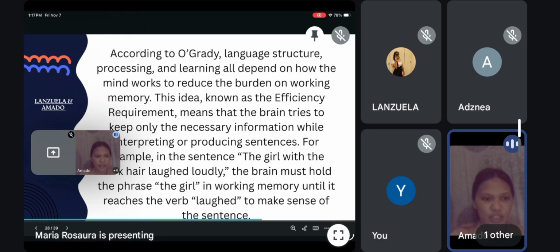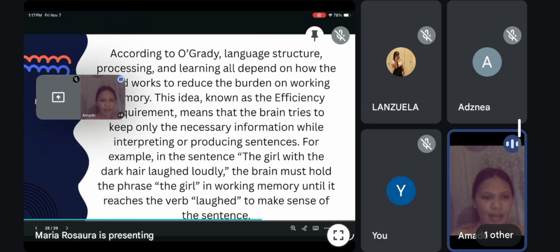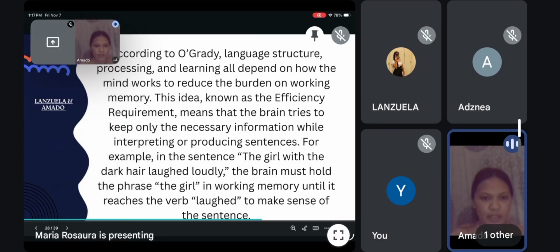According to O'Grady, language structure, processing, and learning all depend on how the mind works to reduce the burden on working memory. This idea, known as the efficiency requirement, means that the brain tries to keep only the necessary information while interpreting or producing a sentence. For example, in the sentence "The girl with the dark hair laughed loudly," the brain must hold the phrase "the girl" in working memory until it reaches the verb "laughed" to make sense of the sentence.